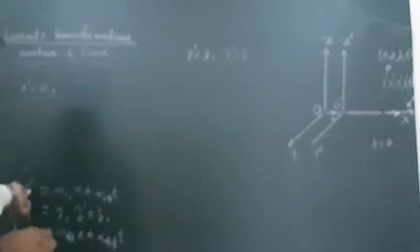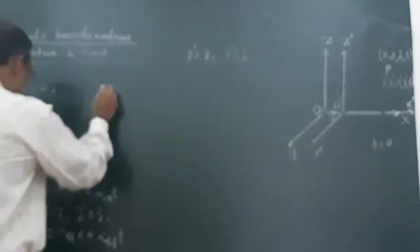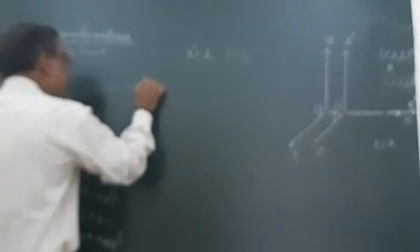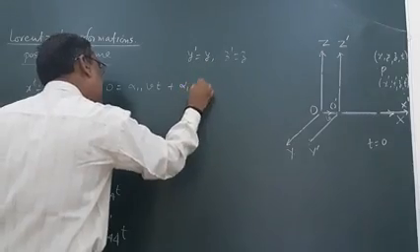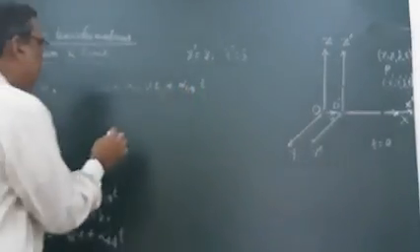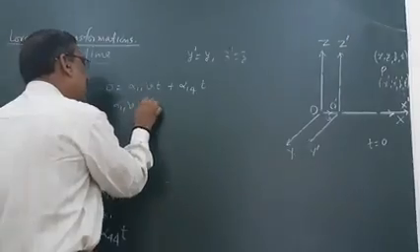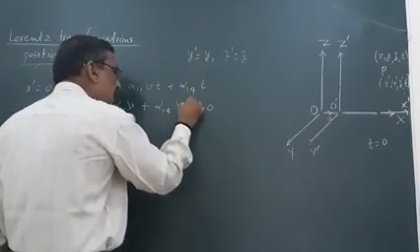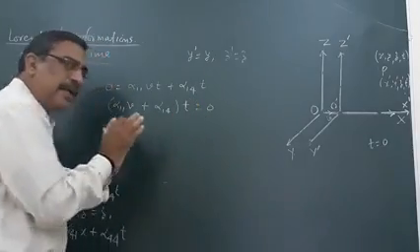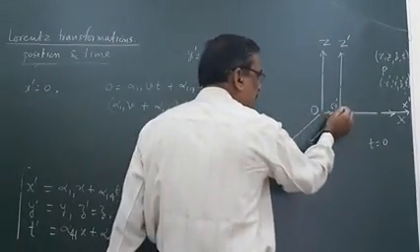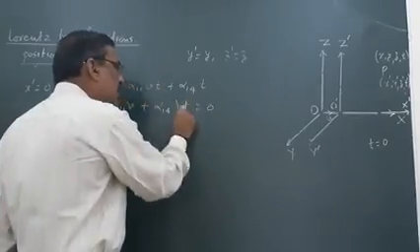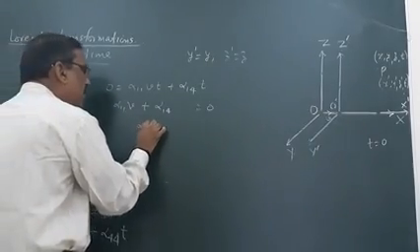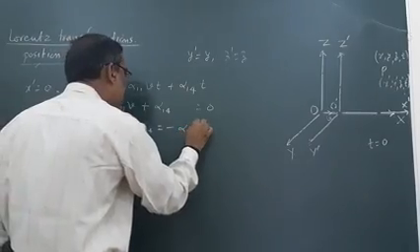substituting here x dash is equal to 0, then 0 will be, with this equation gives us alpha 1 1 and vt plus alpha 1 4 and t. From here alpha 1 1 v plus alpha 1 4 into t will be equal to 0. Since at time t it happens at time t this point at this O dash is here, so t will not be equal to 0, so this factor will be equal to 0 and this gives us alpha 1 4 is equal to minus alpha 1 1 v.